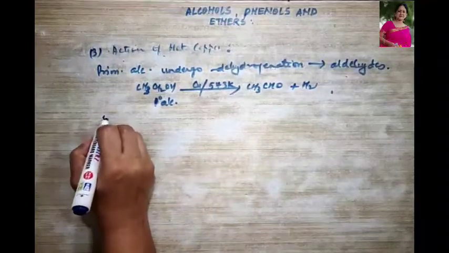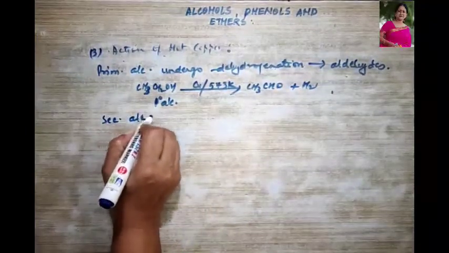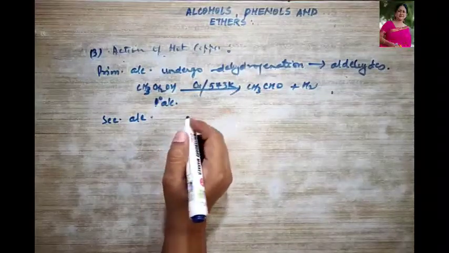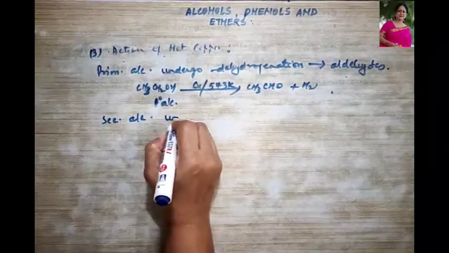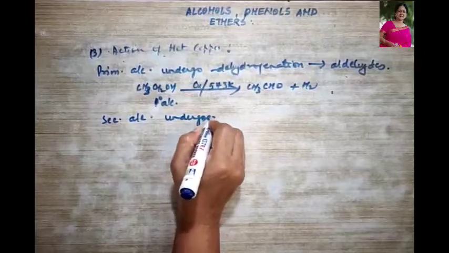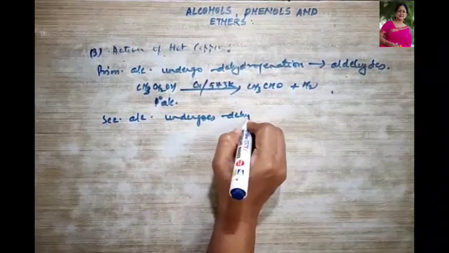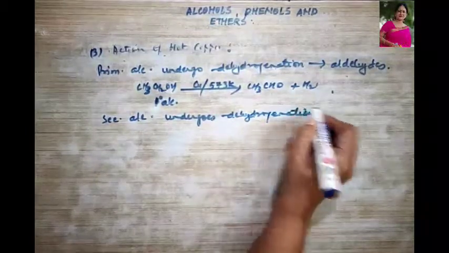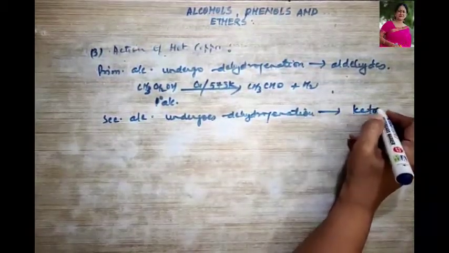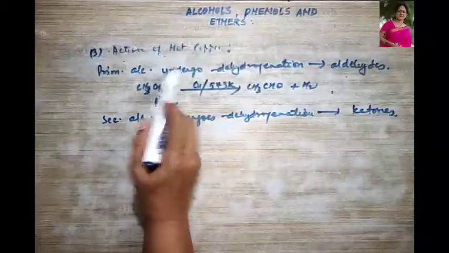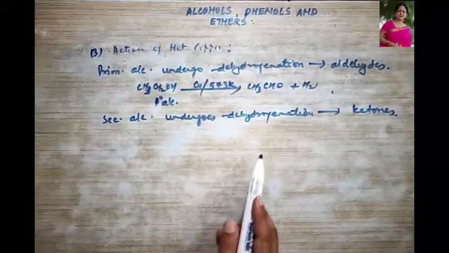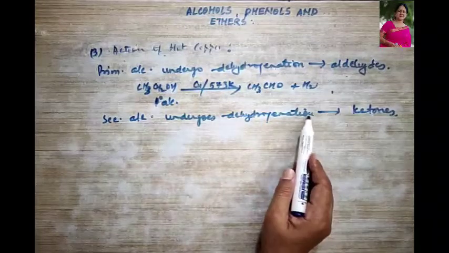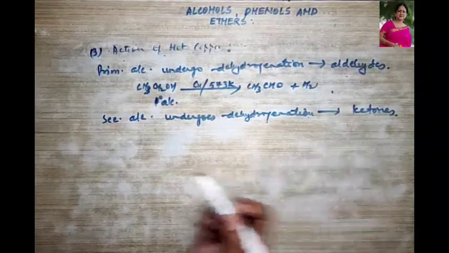Then in the case of a secondary alcohol, it undergoes dehydrogenation to give ketones. So primary alcohols undergo dehydrogenation to give aldehydes. Secondary alcohols undergo dehydrogenation and they give ketones.